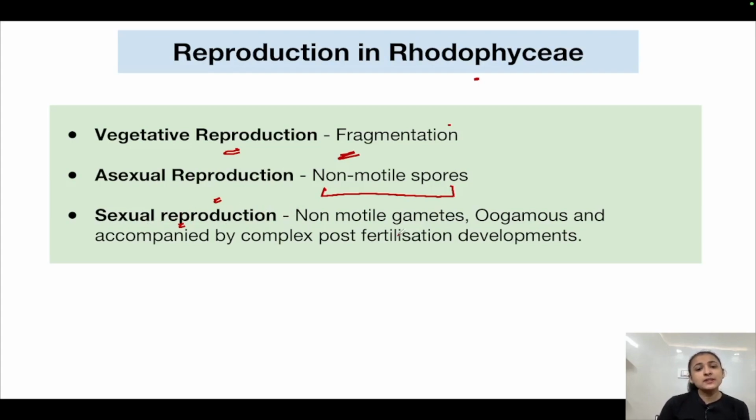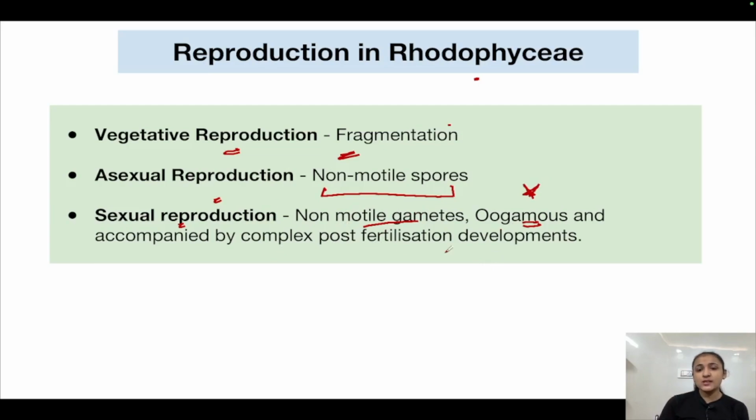Sexual reproduction is via non-motile gametes. It is the oogamous type of reproduction, but with non-motile gametes. Now you must be wondering, how come both the gametes are non-motile here? We have studied that the female gamete is the larger, non-motile one and the male gamete is smaller and motile. But here comes the exception. That is the beauty of nature. Exceptions you will find always and everywhere.